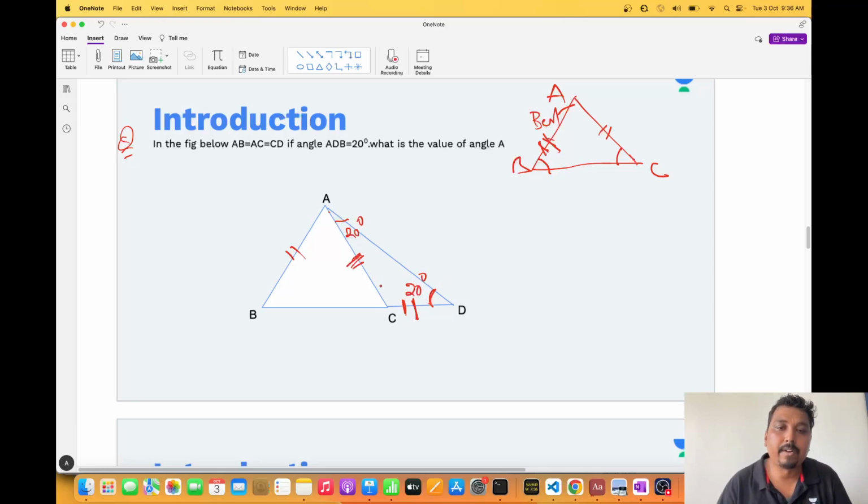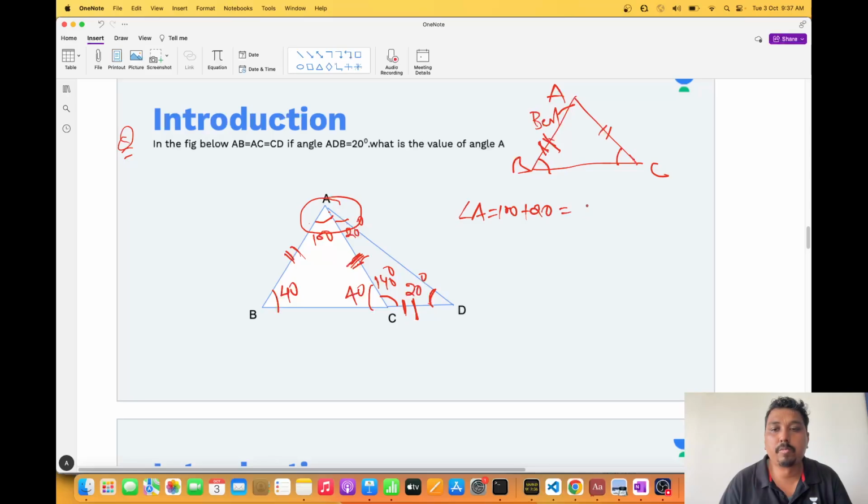Sum of angles of a triangle is 180 degrees. So this angle plus 20 plus 20 equals 180. The two angles I know sum to 40, so this will definitely be 140. Again, a straight line is there, 180, so this is 40. This side equals this side, so this is 40. Again, sum of angles of a triangle: 40, 40, 80, so this definitely has to be 100. I have been asked for angle A, which equals 100 plus 20.